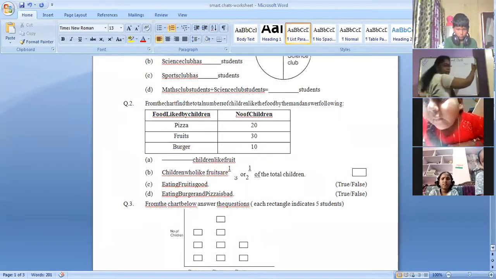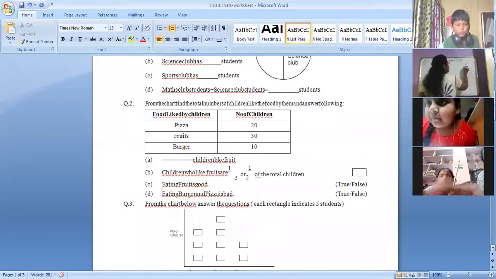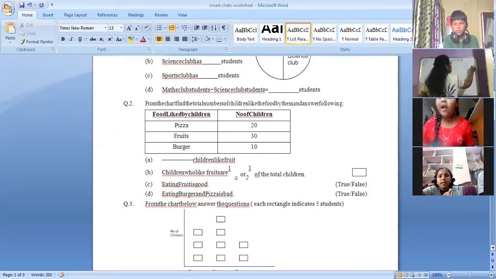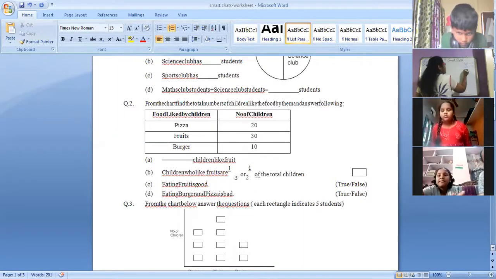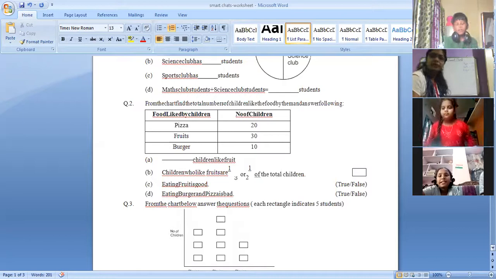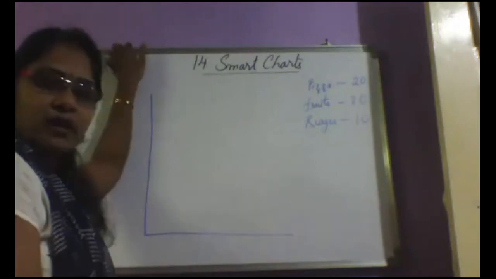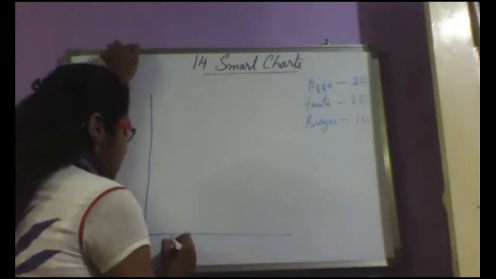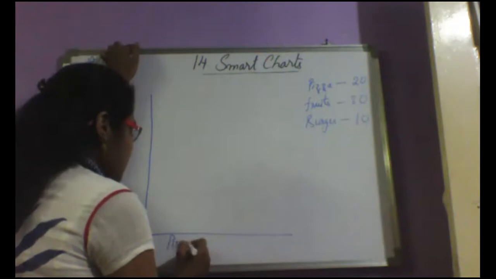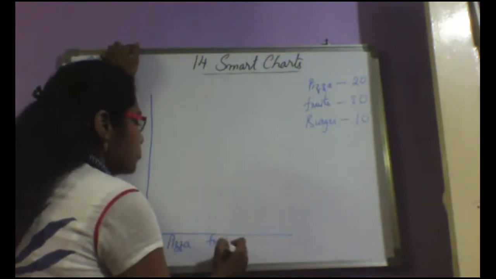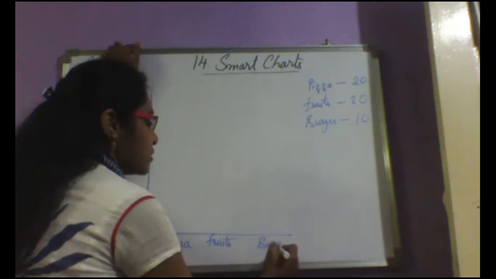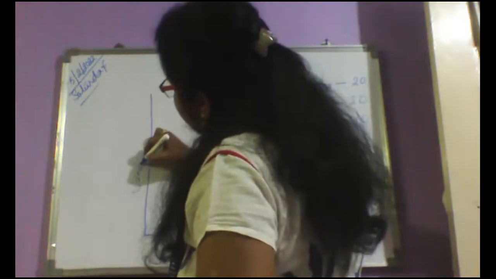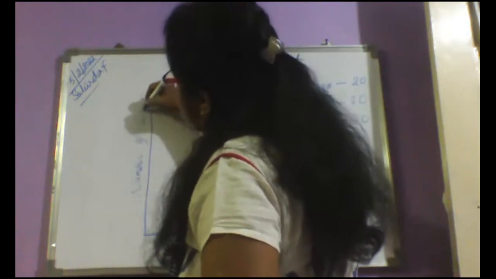Pizza is liked by 20 children. 20, ma'am. Fruits liked by 30 children. 30 children, ma'am. And what else? Burger is liked by 10. 10 children. Okay. Right. So how to draw this bar graph for this table? Here you have to take the food items, that is pizza, fruits, and burger, and here you have to take the number of children liking the fruits, right?